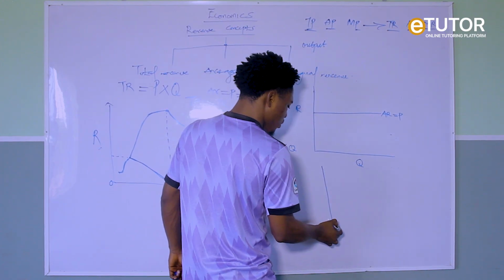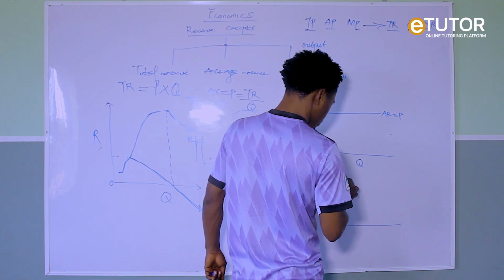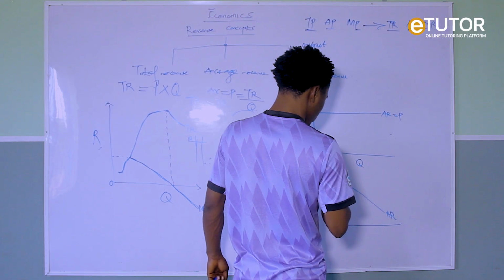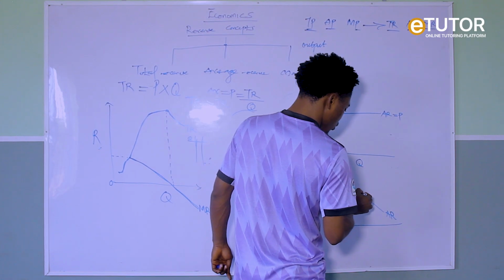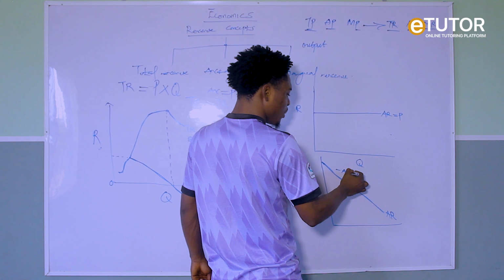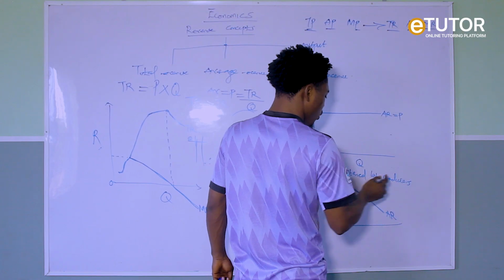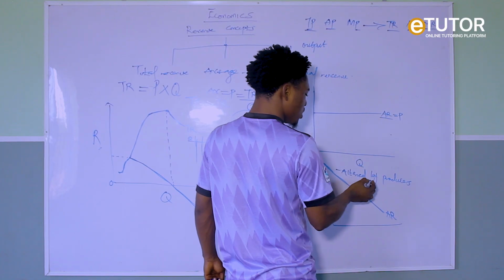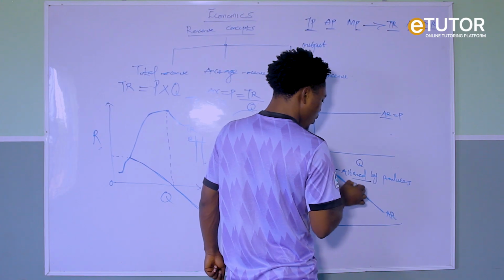Or you have your average revenue like this. You can have your average revenue like this. So it simply means that here your average revenue is downward sloping. So the slope of this average revenue simply means it can be altered by producers. But in the first case, producers cannot alter or influence their average income. But in this case, producers can alter or influence their average income. That is why it is downward sloping.